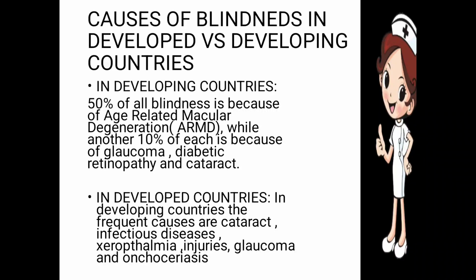And age-related macular degeneration, if caught at the start, can be cured or prevented by treating with medicines and other medications. So we will start treating them in developing countries.